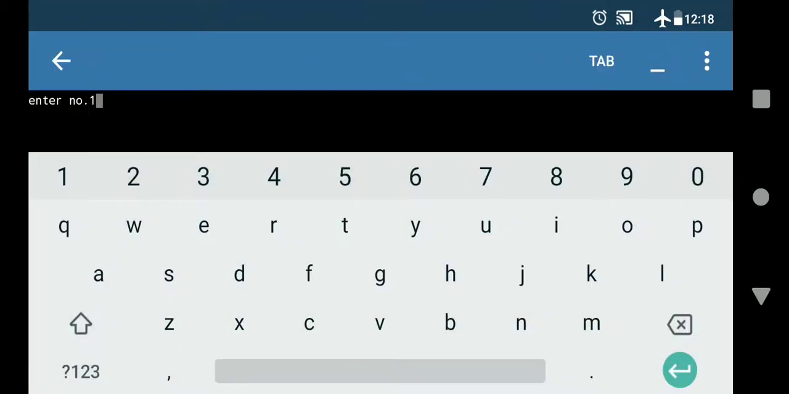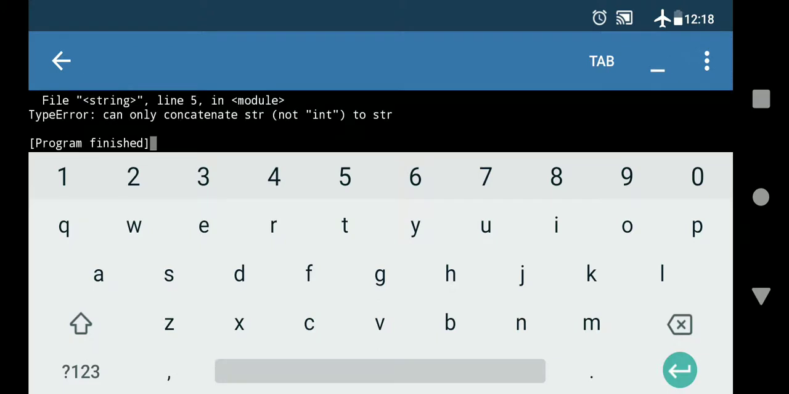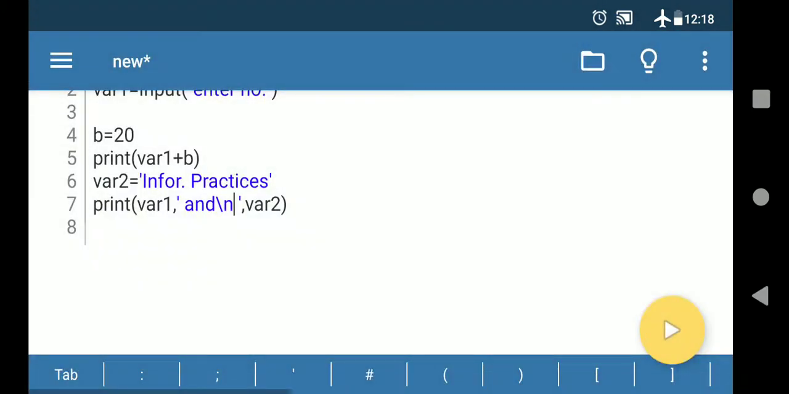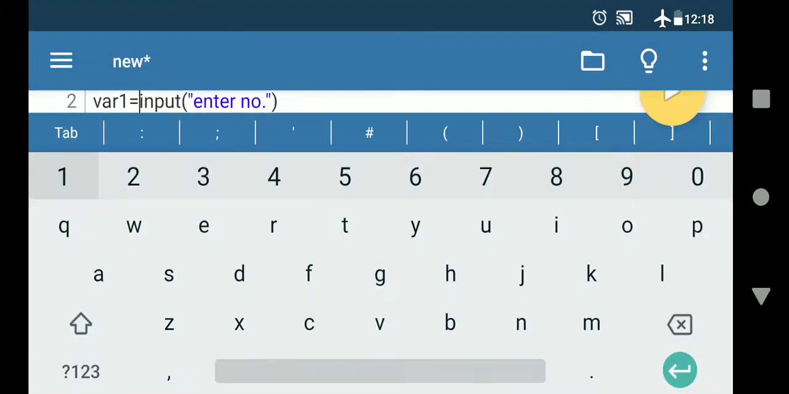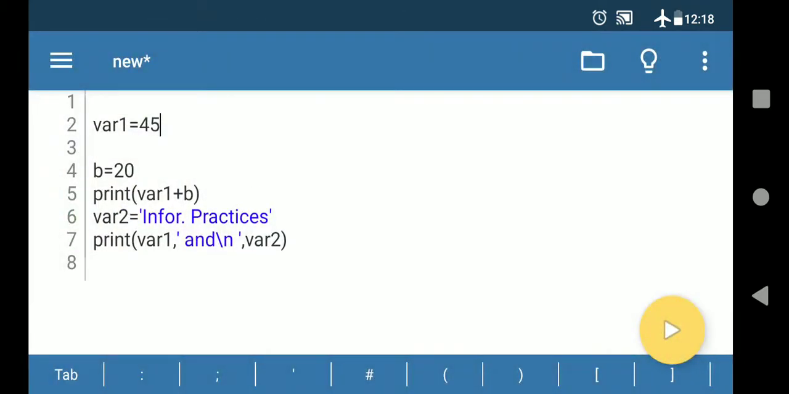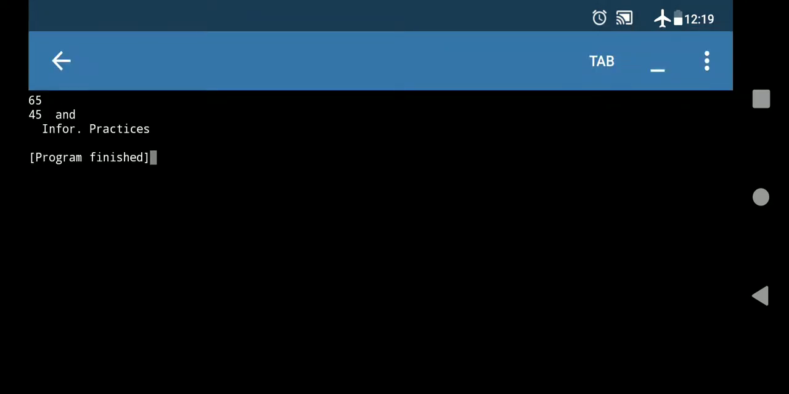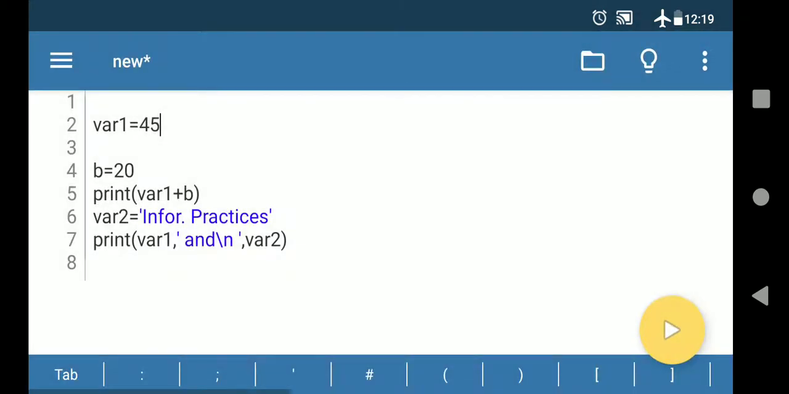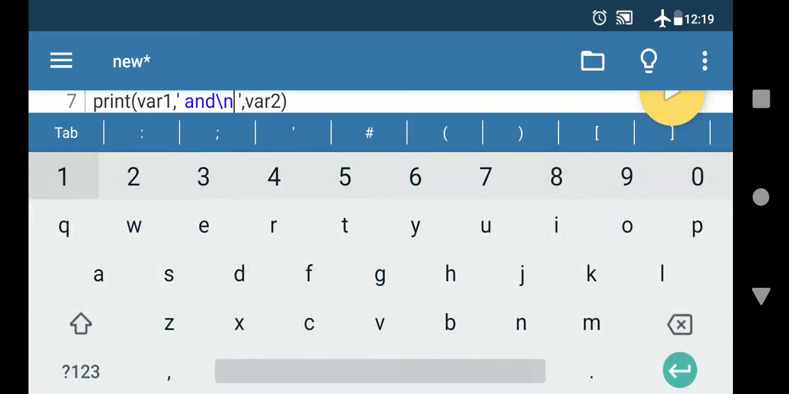Now I am entering the number here and you can see what the result will be. Right now it's showing an error because the int value is not there. So I will fix the value so we can run the program. Here I am writing 45, you can see now. So slash n will help you to show the output on the next line. You can see now 45, and informatic practices is coming on the next line. Why is it coming on the next line? Because you have written the slash n.